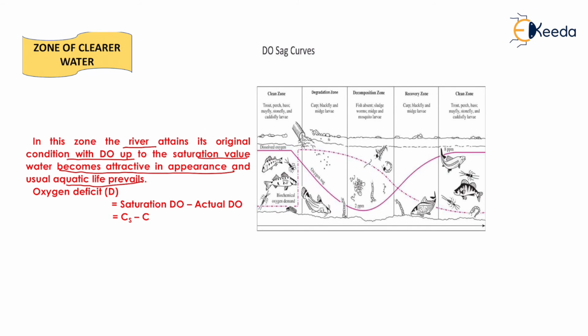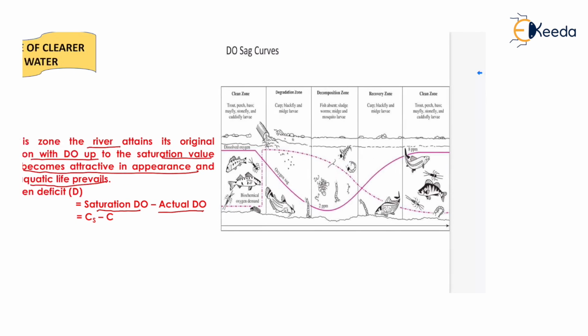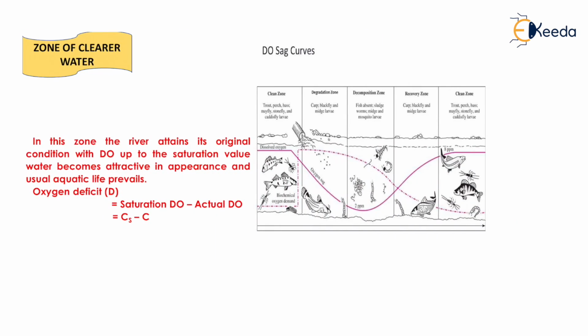Now we need to calculate the oxygen deficit in this river. It will be equal to the saturation dissolved oxygen minus the actual dissolved oxygen. It will be written as Cs minus C. That is all about the self purification of rivers and the method of disposal. Okay, that is all about the disposal of sewage effluents.